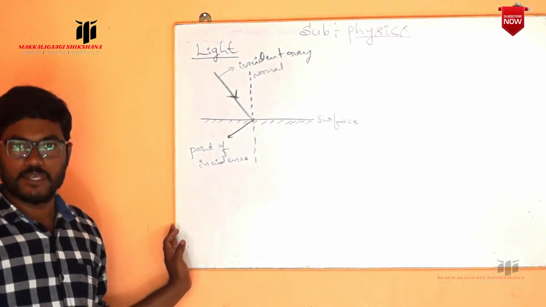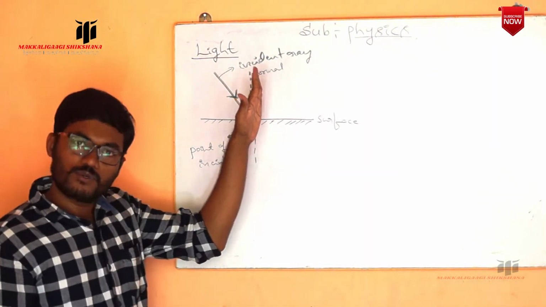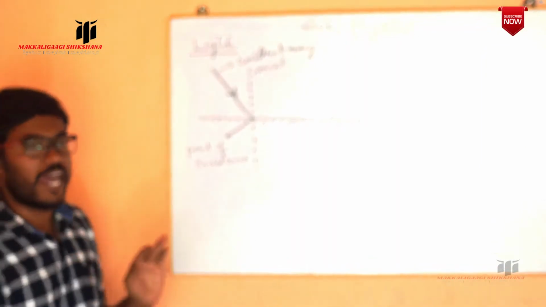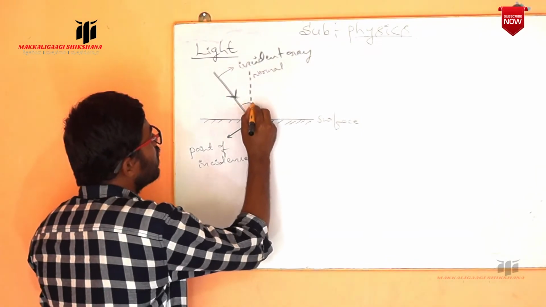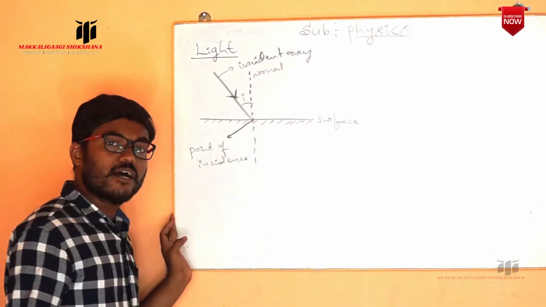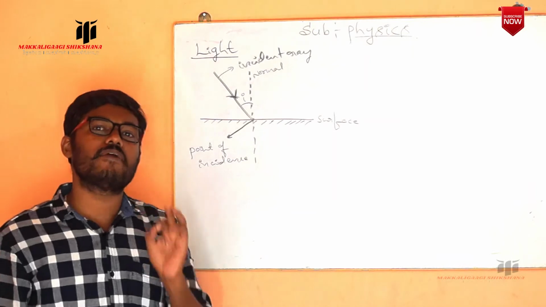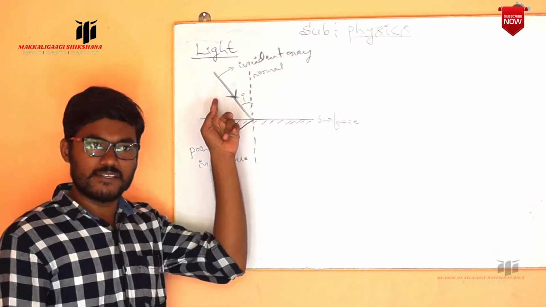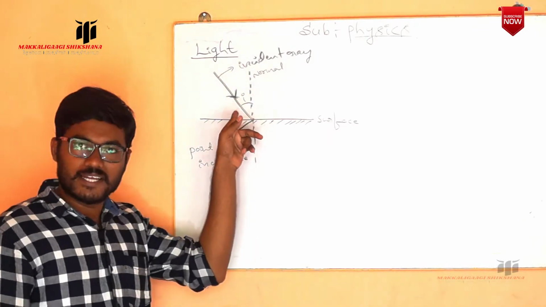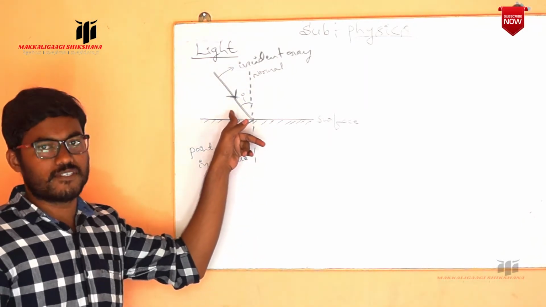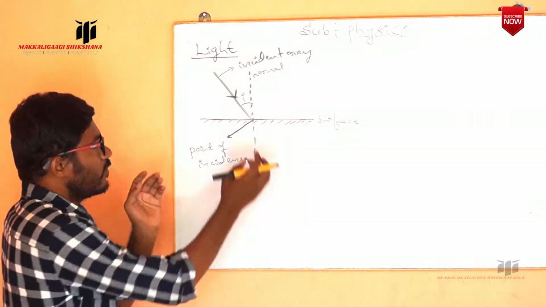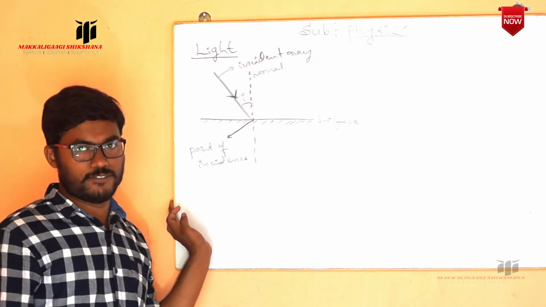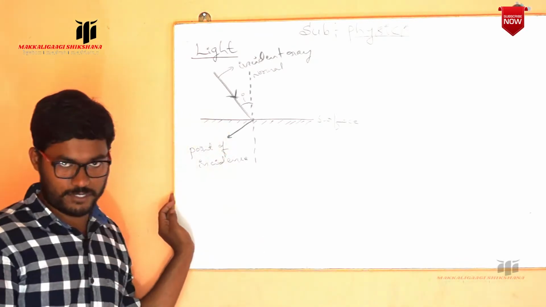Observe carefully here. From this normal to the incident ray, whatever the angle will exist, that angle we call as the angle of incidence. The angle made by the incident ray with the normal, that angle we call as the angle of incidence. Okay, we get the angle of incidence.